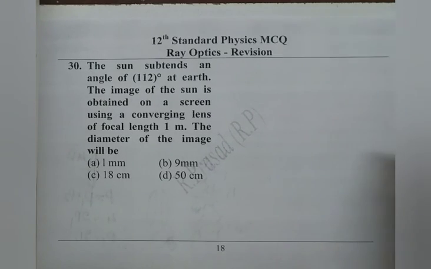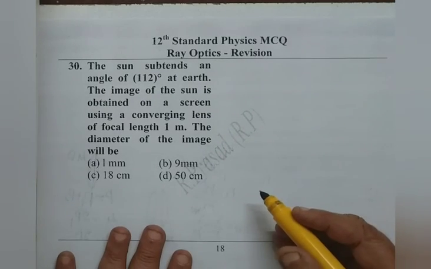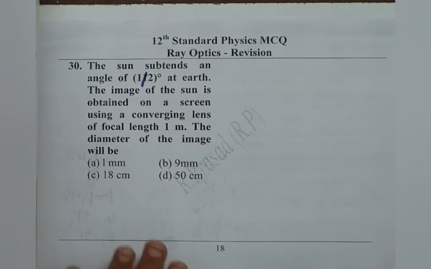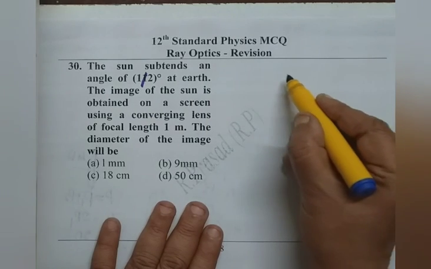We read, the sun subtends an angle of half degree at Earth. The image of the sun is obtained on the screen using a converging lens of focal length 1 meter. The diameter of the image will be? Observe, we can think of it like this.